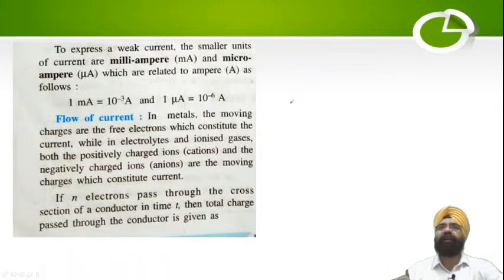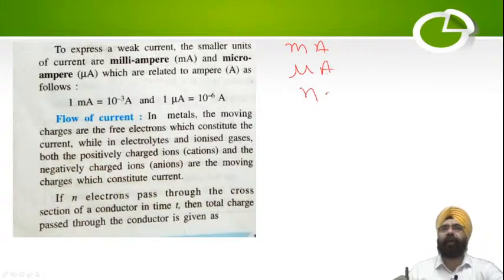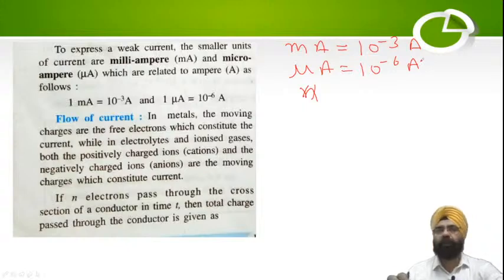Now, if we have very weak currents, then what do we use? We use a smaller unit: milliampere and microampere. Not nano, only milli and micro. They also ask the question: how many amperes is 1 milliampere equal to? It is 10 to the power -3 amperes, and 1 microampere is equal to 10 to the power -6 amperes. Simple.